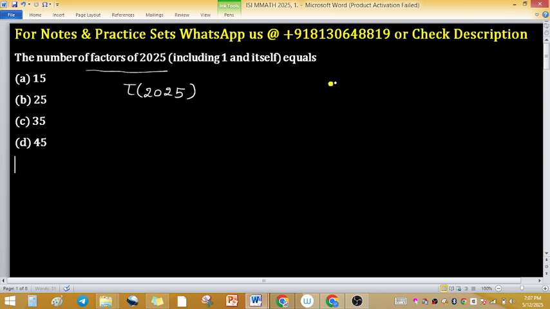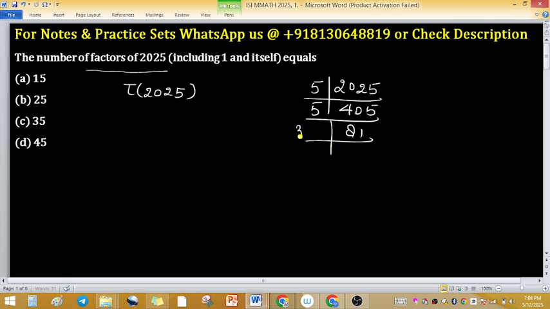Now factorize 2025 using 5. Now again 5. Now 3 raised to the power 4, means tau of 5 squared into 3 raised to the power 4. This is the prime factorization of 2025.